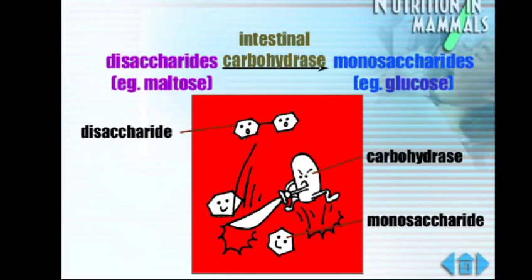This process is done by the intestinal carbohydrase. So the disaccharide maltose is converted into the monosaccharide glucose, the simplest sugar. Now the starch is converted into the simplest sugar, glucose, and it can be absorbed very easily.